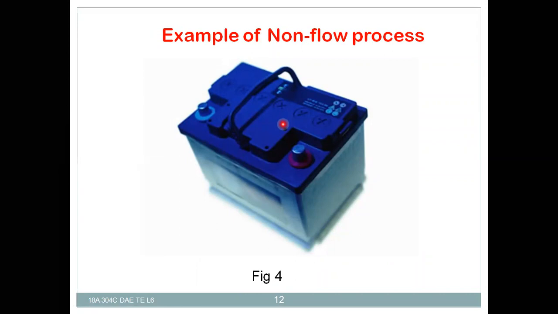So the pressure cooker, refrigerator, cylinder piston and electric battery are non-flow process systems where only energy crosses the boundaries, but there is no crossing of any mass into or out of the system across the boundary.